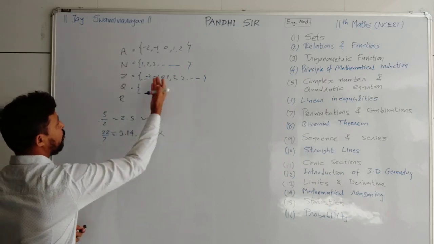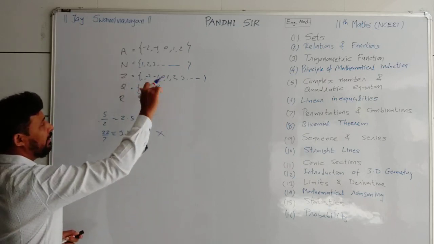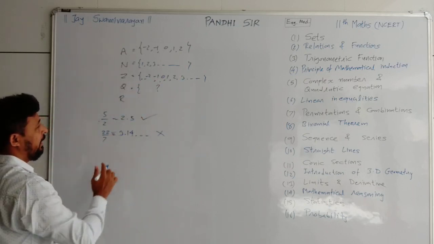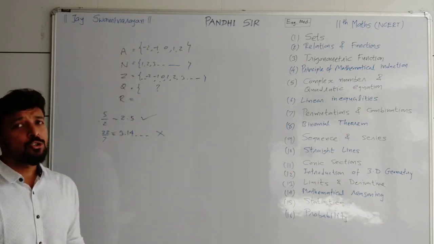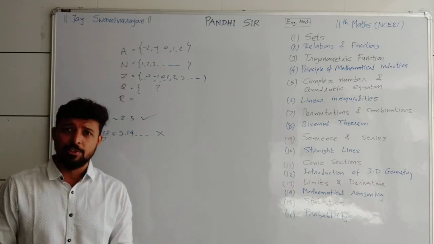Actually, all integers are also rational numbers. How to write it properly, you will discuss during the chapter. And R includes everything, all real numbers. So you already know a few things about sets.